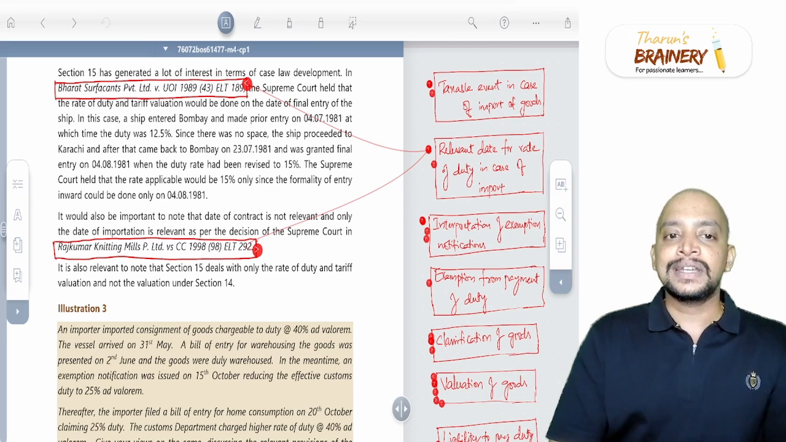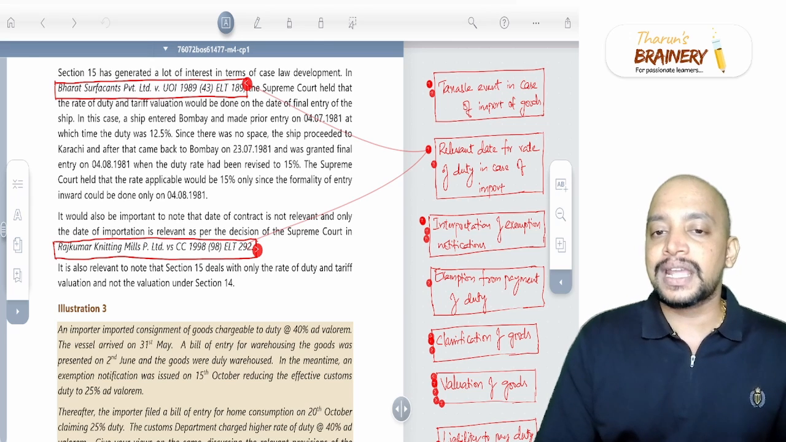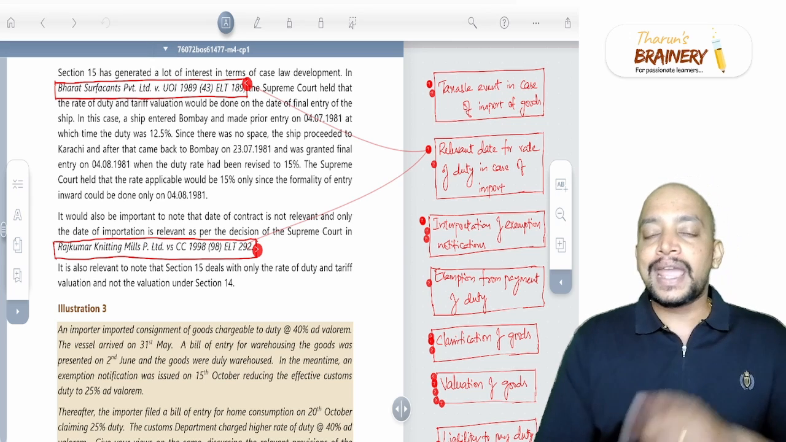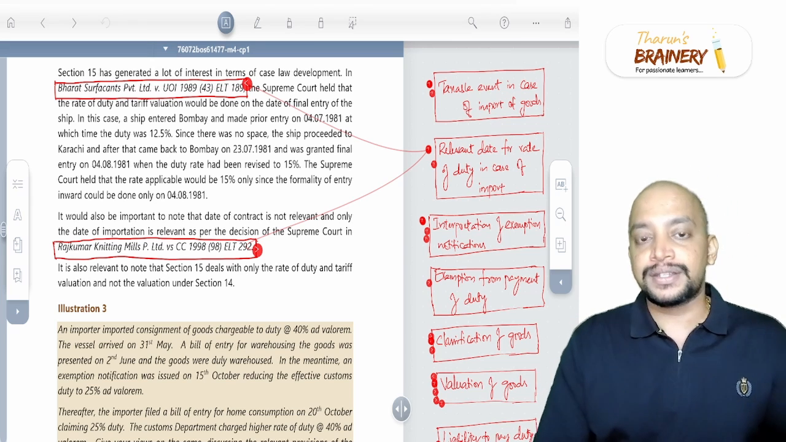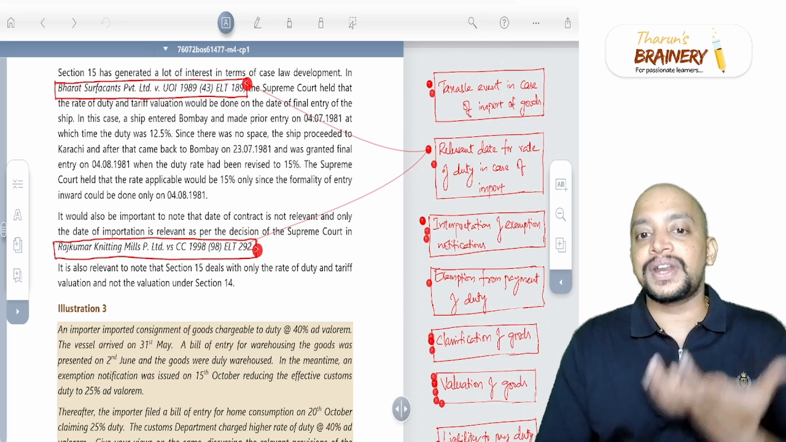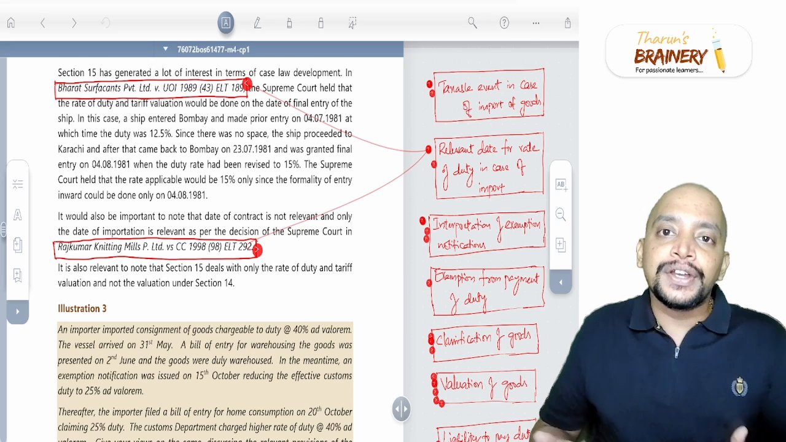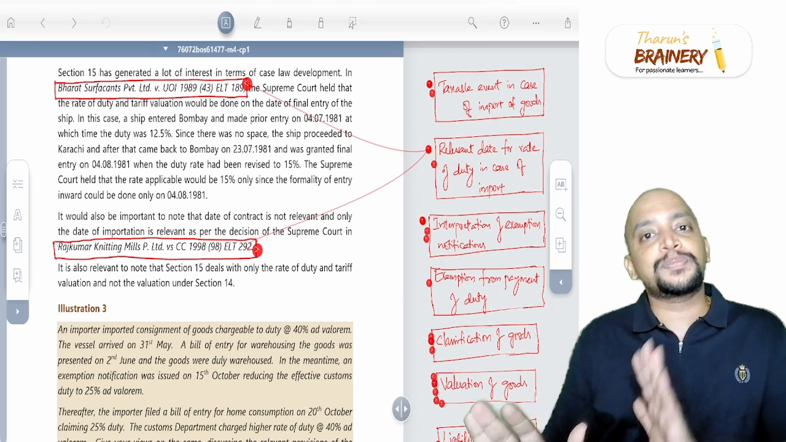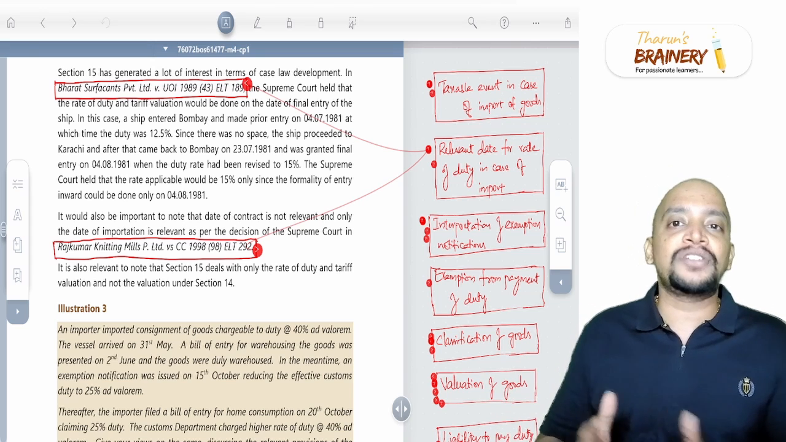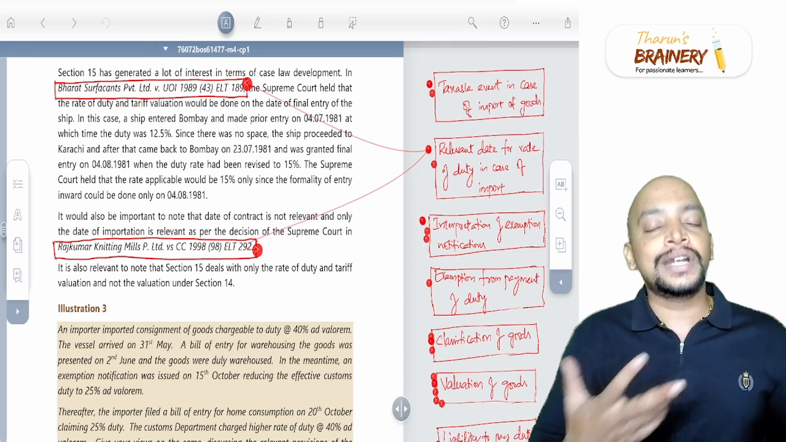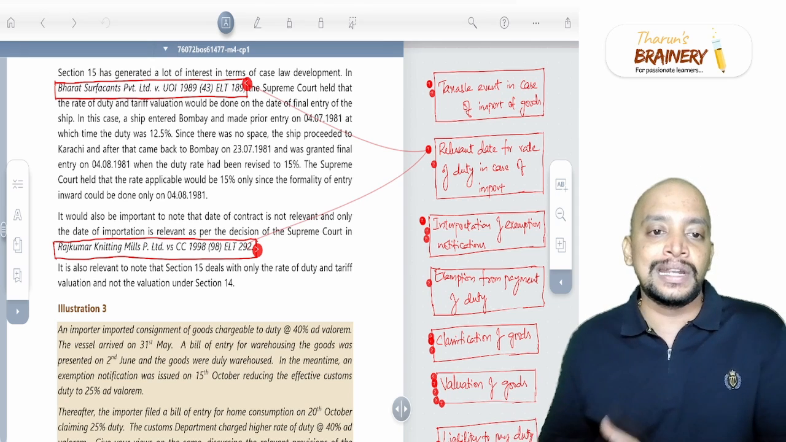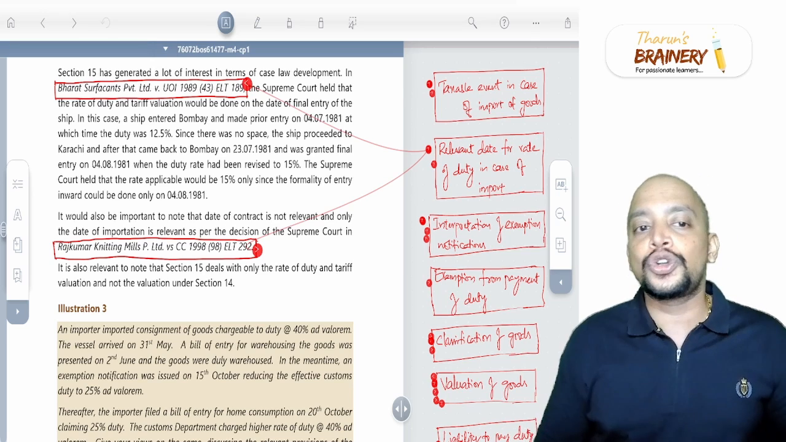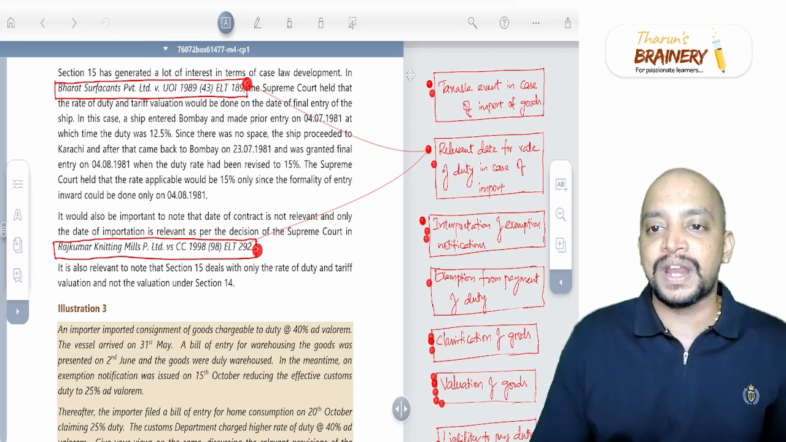There is one more case, that is the Rajkumar Knitting Mills case. That is also a Supreme Court case, where the case refers to the contract price. What should be taken as the relevant rate of duty? The rate of duty at the time of the contract is not relevant. We need to take it as per section 15, that is, the date of presentation of bill of entry or arrival, whichever is later. So at the time of entering into the contract, whatever the rate of customs duty is, that should not be taken. That is about Rajkumar Knitting Mills Private Limited.